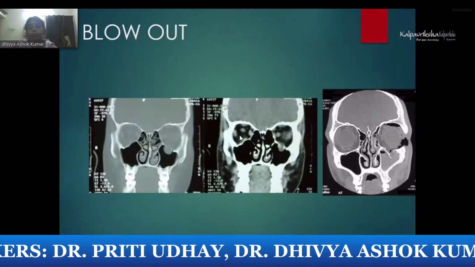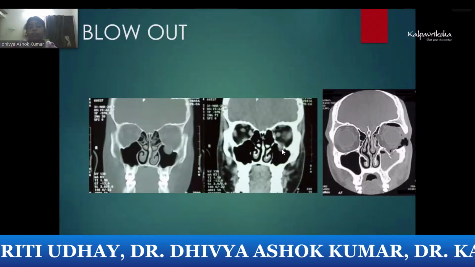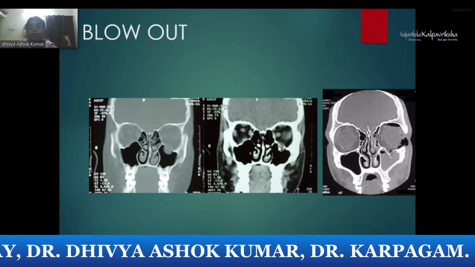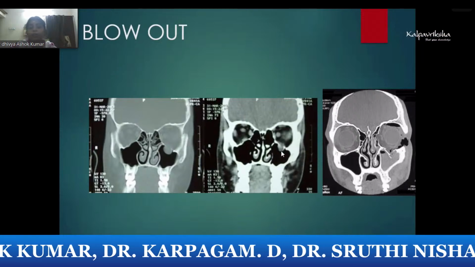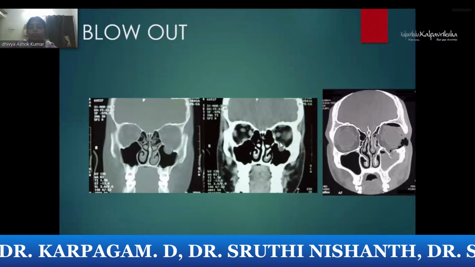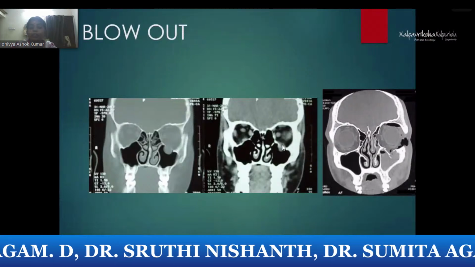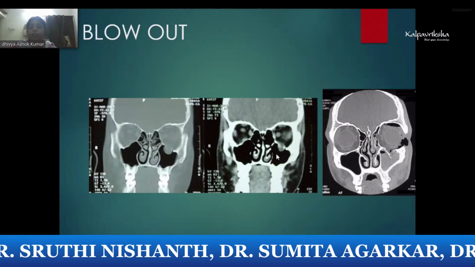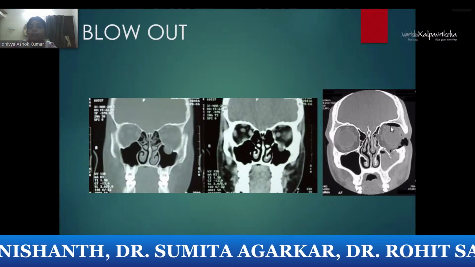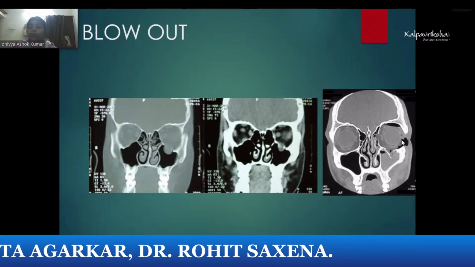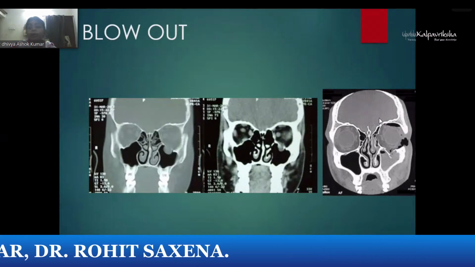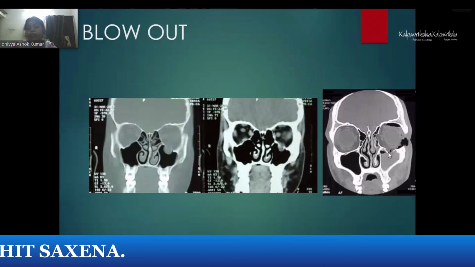We always look at the coronal section and see this teardrop sign or trapdoor sign. There is a break, or a discontinuity, of the floor of the orbit. There is soft tissue, especially the inferior rectus and the fascial planes, fat, entering into the maxillary antrum. Here you can see the air entering into the orbit, causing orbital emphysema. So clinically, the patient might have crepitus. And you can see this trapdoor pattern.